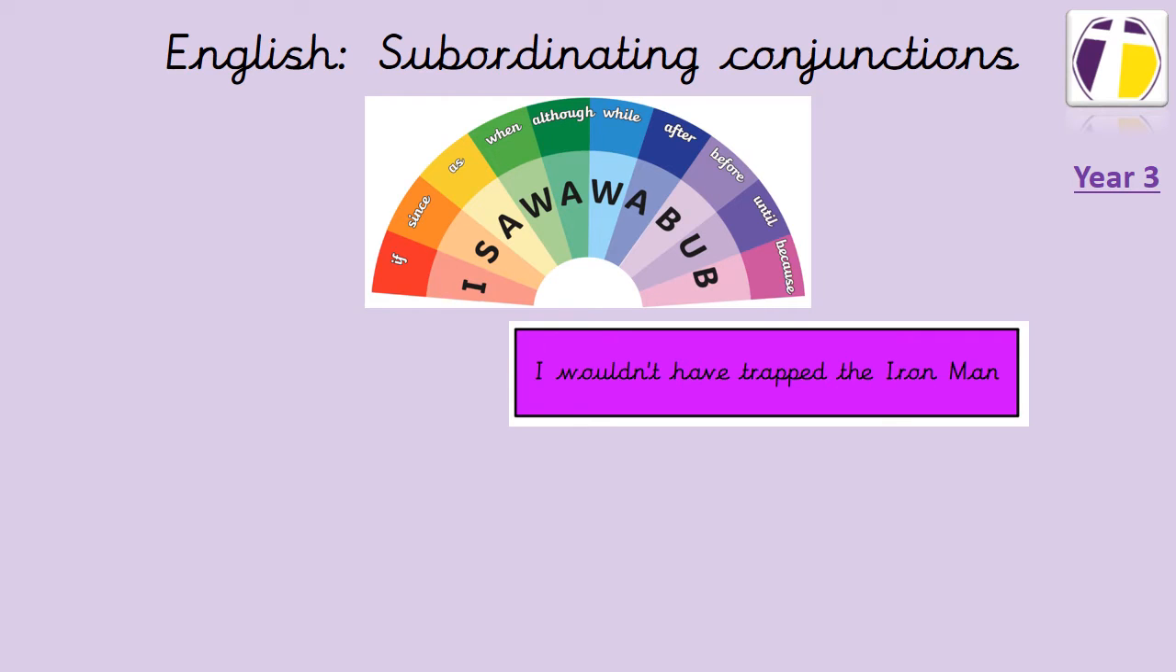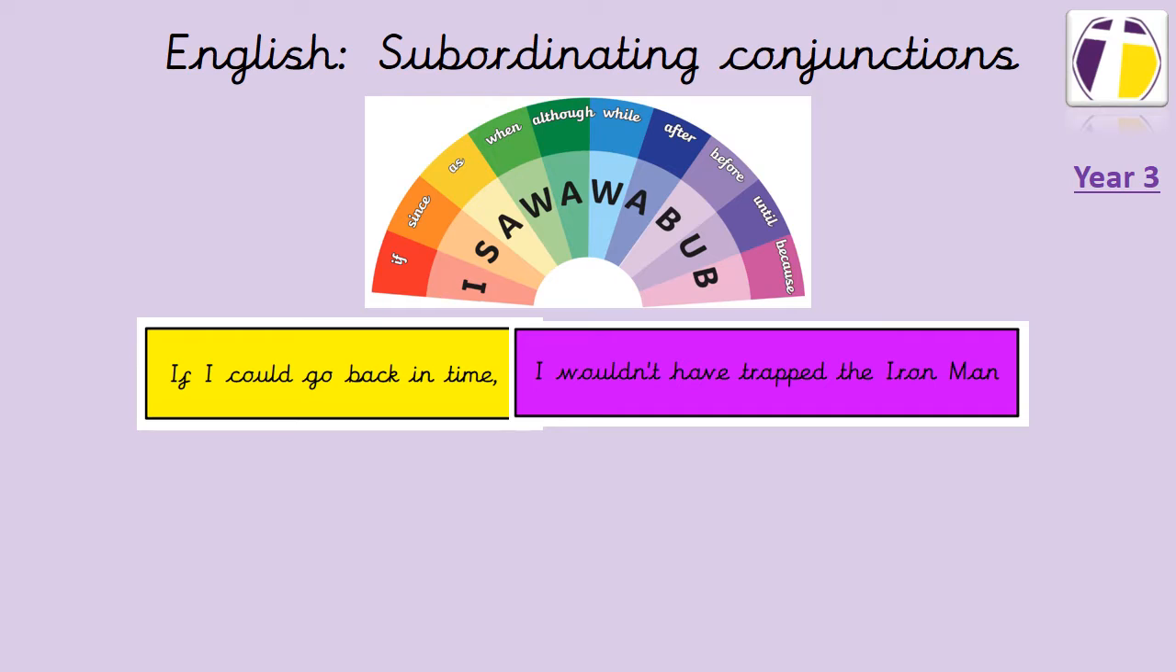We would like to remind you this week about something called subordinating conjunctions in English. So conjunctions are generally words that link ideas in sentences. There is a rainbow here with lots of different subordinating conjunctions on. We've got if, since, as, when, although, while, after, before, until, and because. These are not the only ones, but they're probably the ones that we would use the most.